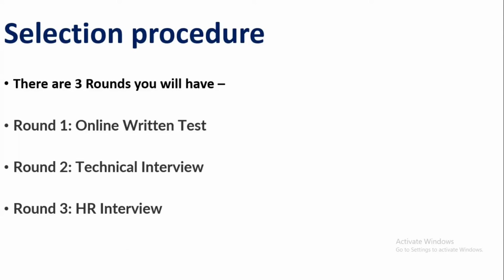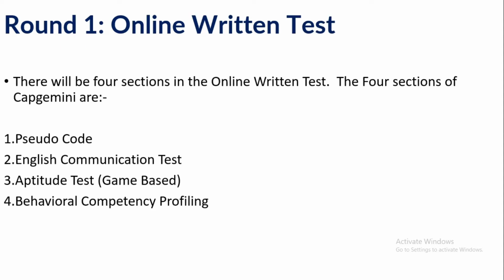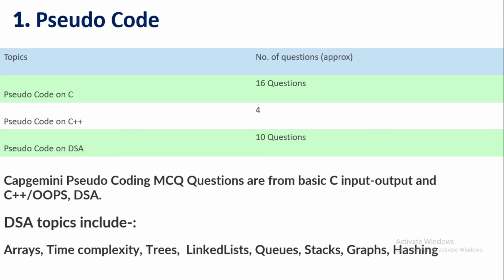After that, the selection procedure. There are 3 rounds you have to face. The first round is an online written test, the second is technical, and the third one is an HR interview. Talking about the first, in the online written test you have to face 4 sections: pseudocode, English communication test, aptitude test, and the last one is behavioral competency profiling. So let's see them one by one.